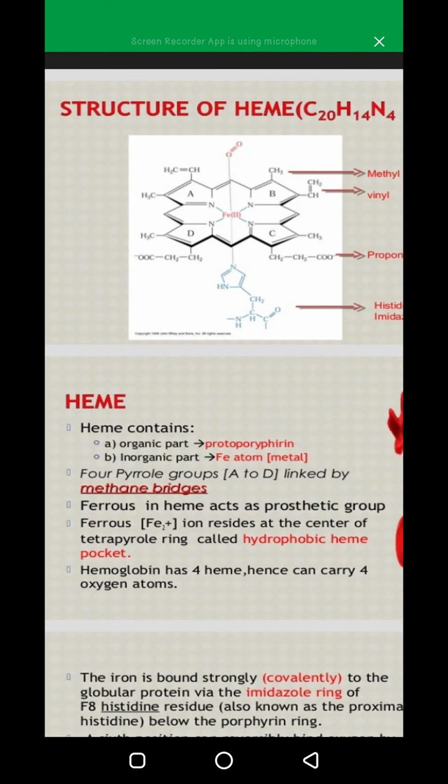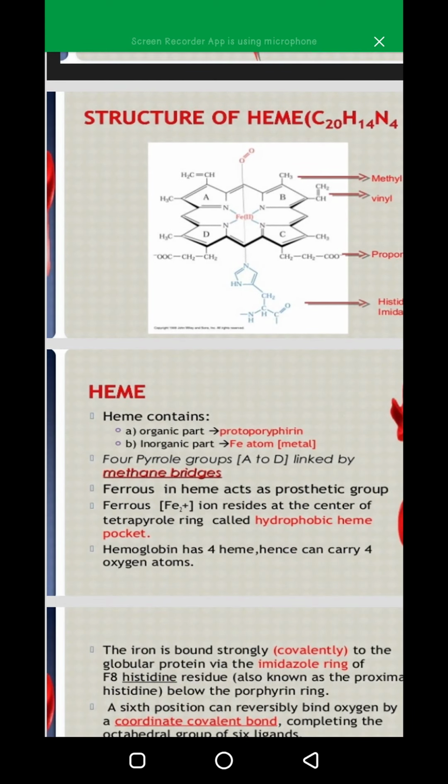Heme. First of all, we have to study about heme. What is heme? Heme has 2 parts, one is organic and the other is inorganic. The organic part is the protoporphyrin. You can see these rings, 4 rings, that is the organic part, and in the center, which is in red color, that is the inorganic part, and it is called iron, and it is also a metal.